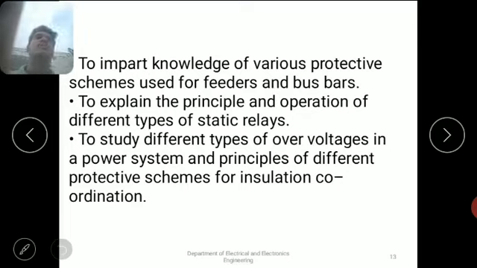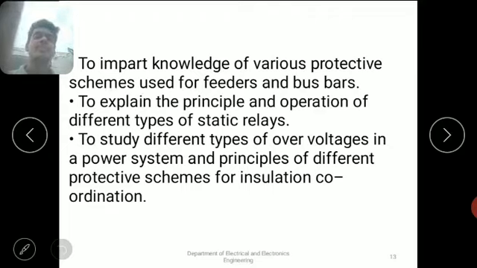In the first and second chapters we study electromagnetic relays and circuit breakers, but here we have to study static relays. There is a difference between static relays and electromagnetic relays, which we will see later in the subject.